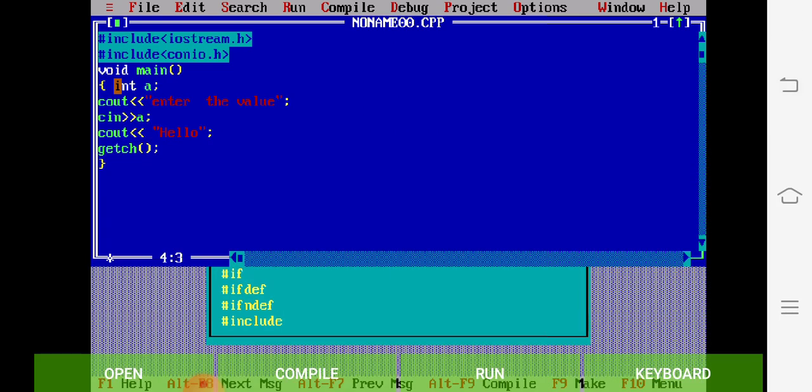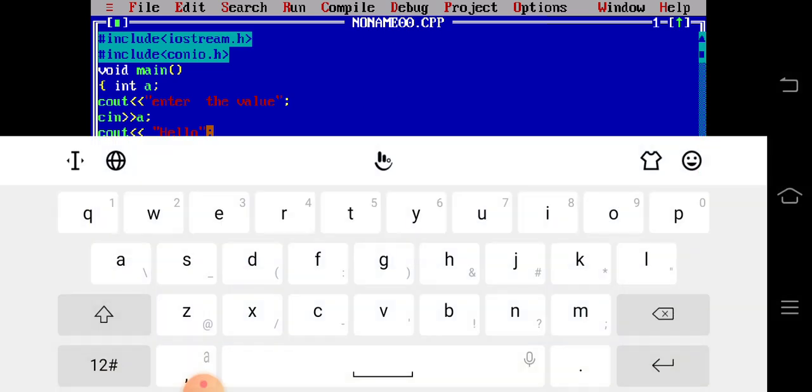Okay, after this we have to use the cout statement properly here.